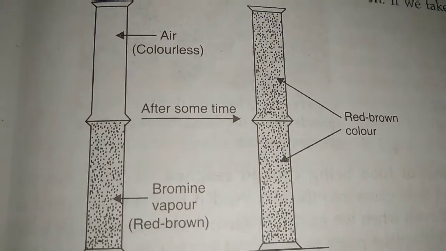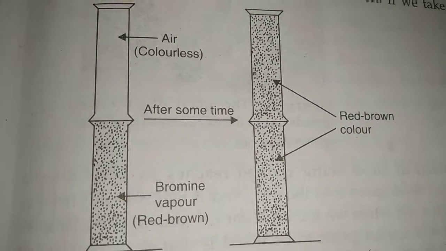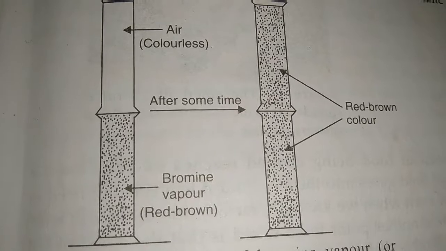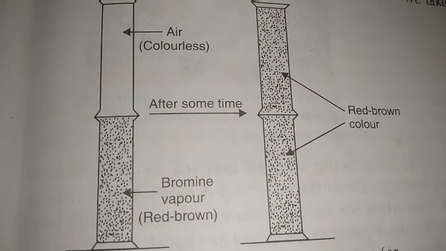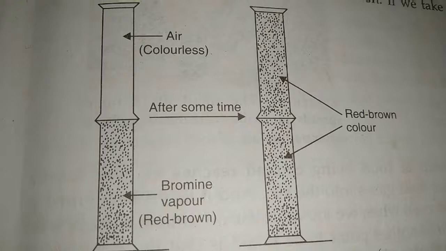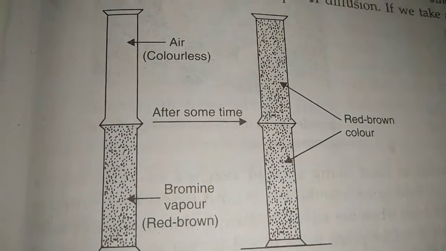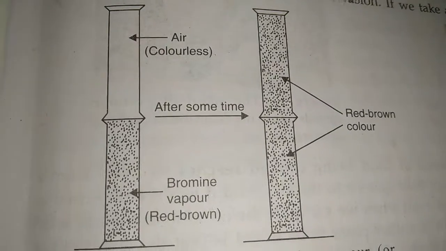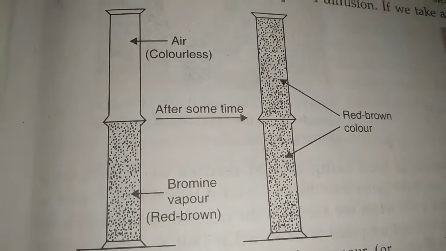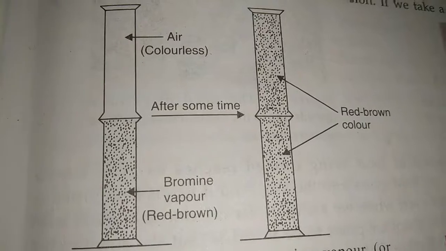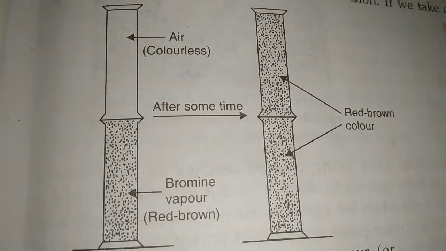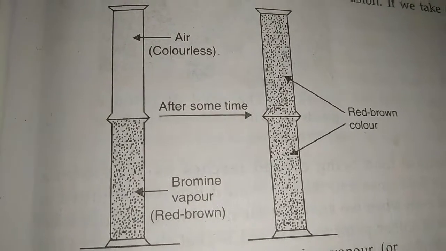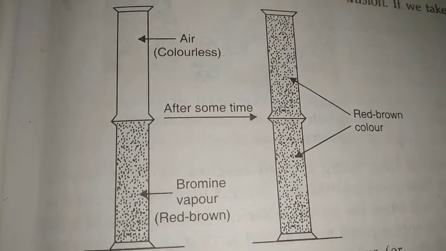So, diffusion is fastest in gases, because in gases there is a very weak force of attraction between the particles, and there is very large space between the particles. Then what will happen? The particles are more free to move. That's why diffusion is very fast in gases, and diffusion is very slow in solids, because as I told you earlier also, solids are very closely packed and the force of attraction between the particles is very strong. Then they are not as free to move.